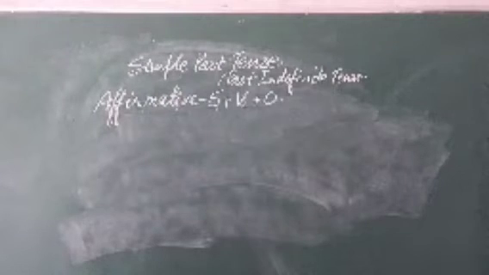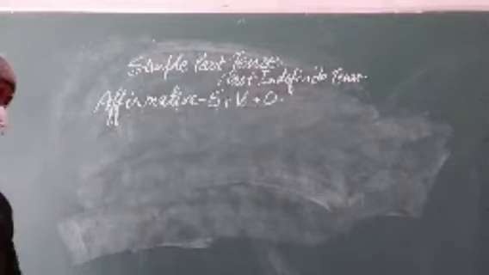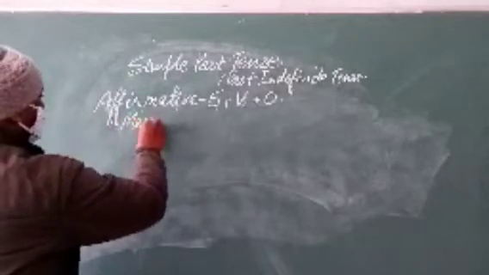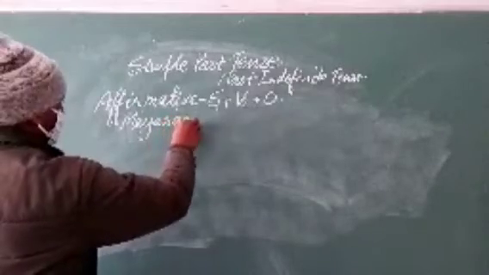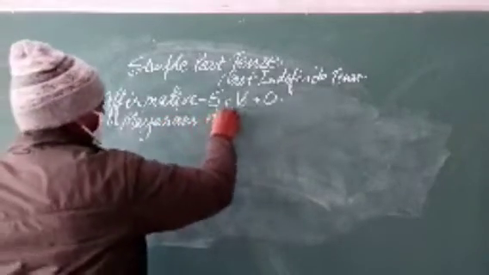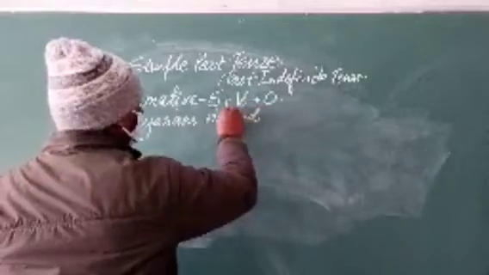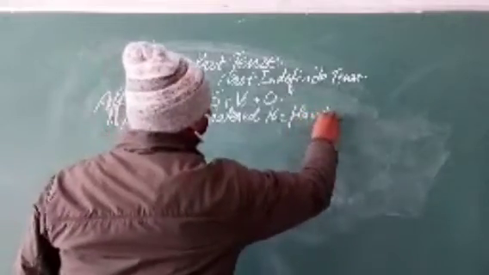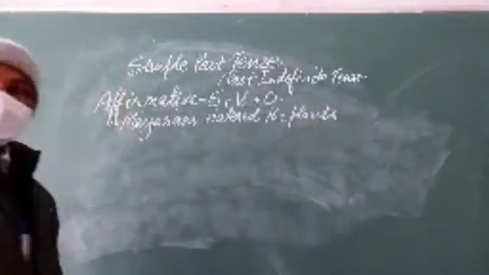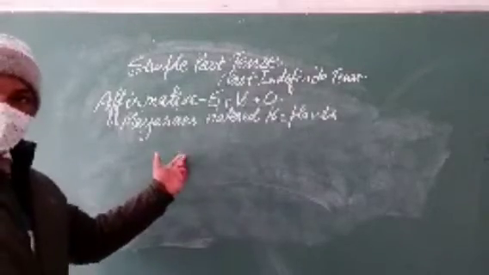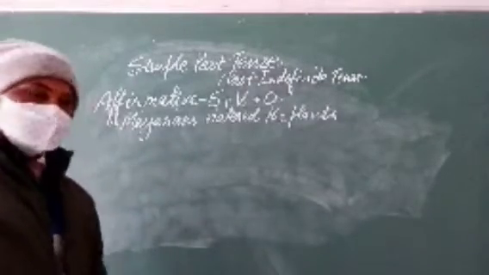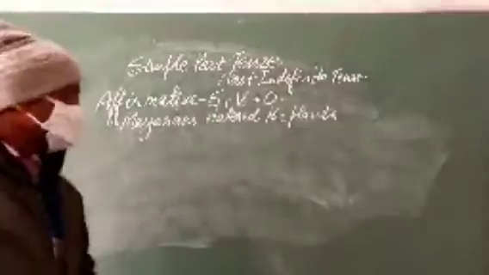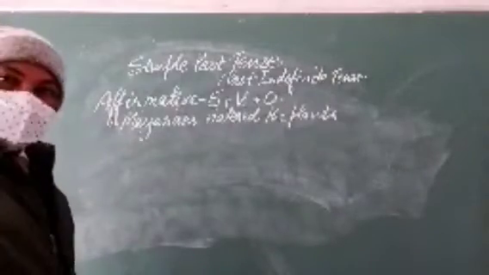Some more examples, and then after we'll be finishing it. Maya Ram watered the plants. You know, in your school there is a peon named Maya Ram, whose duty is to water the plants. There are many plants, you know. Maya Ram watered the plants.